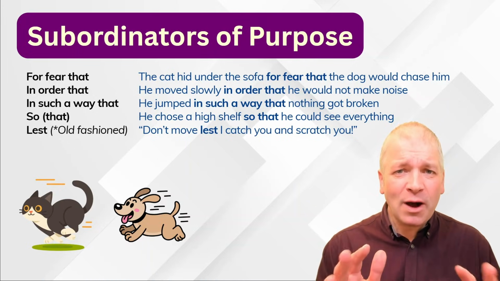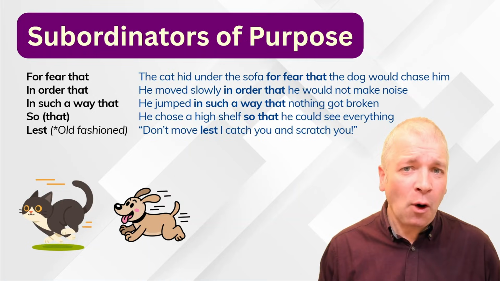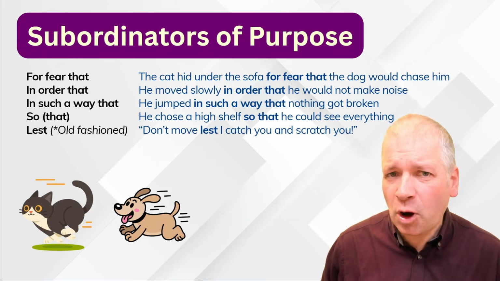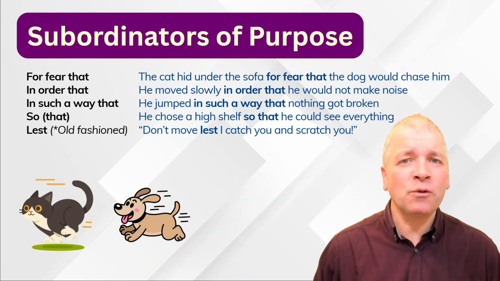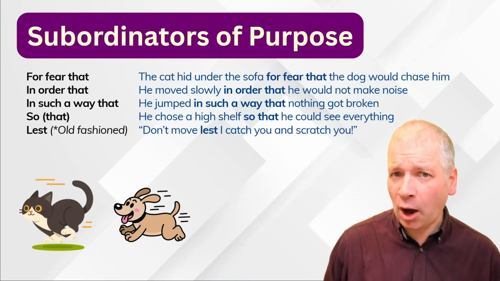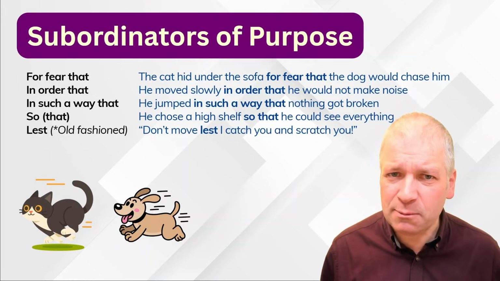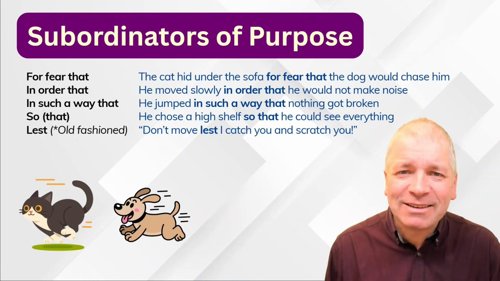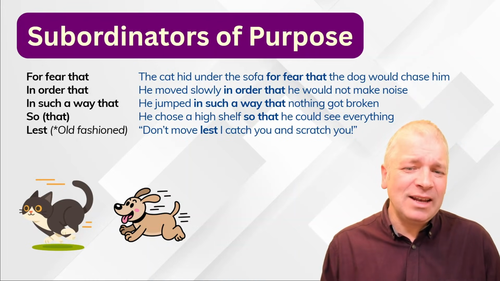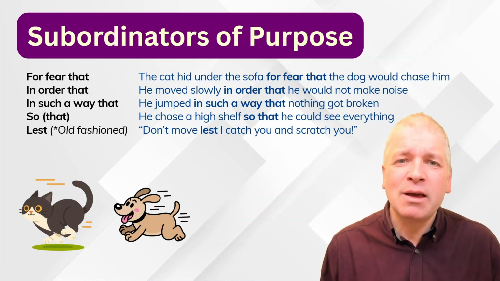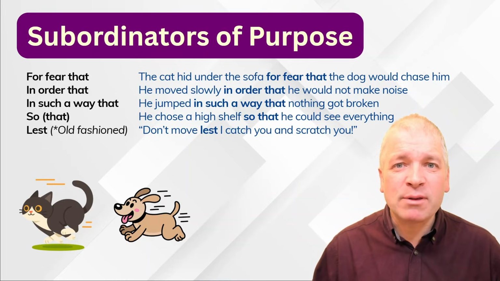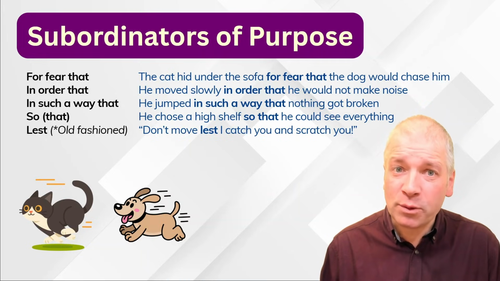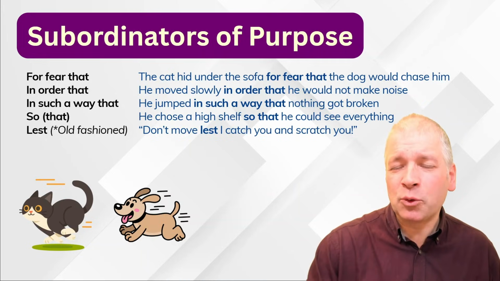So here are 5 subordinators of purpose, 4 which are quite common. 1 is not so common anymore, lest. That's rather old-fashioned. You might see it if you're reading old books, but people don't use it in speech anymore. For fear that has this added meaning which indicates that there is a fear involved, there is worry involved. In order that, in such a way that, and so or so that could all be used as subordinators of purpose.